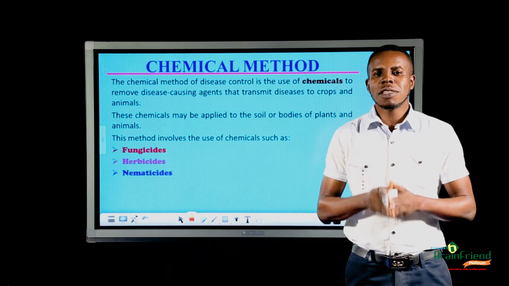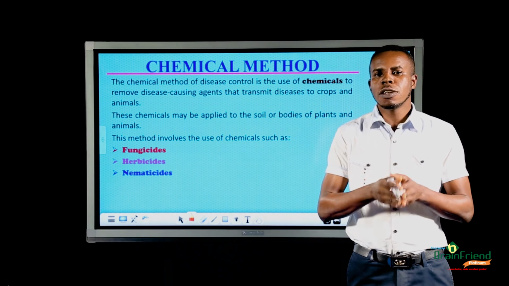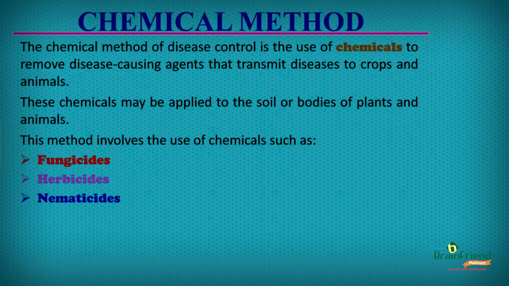The chemical method of disease control is the use of chemicals to kill pathogens that spread diseases to plants and animals. These chemicals can be applied on the soil or on the bodies of plants and animals. Examples of chemicals used to kill pathogens are fungicides, herbicides, and nematicides.